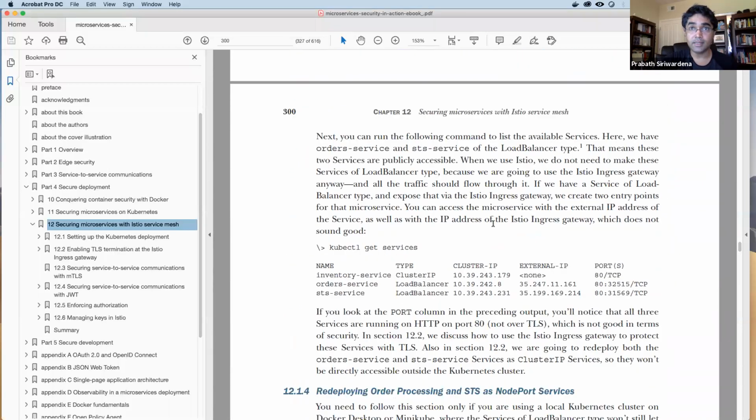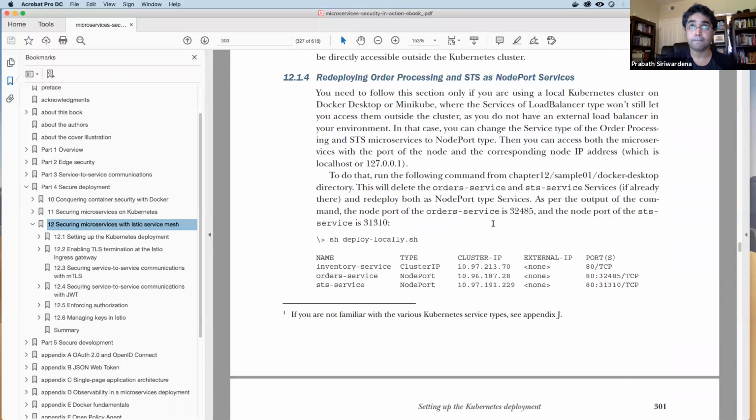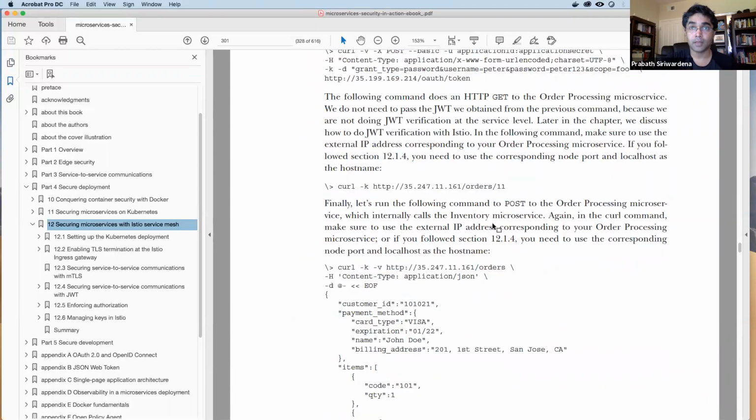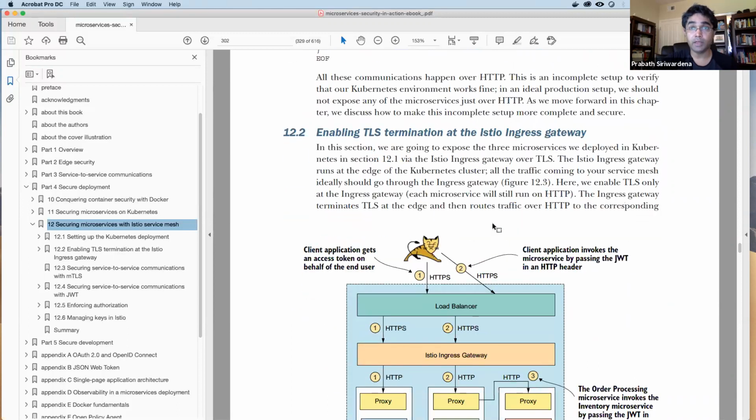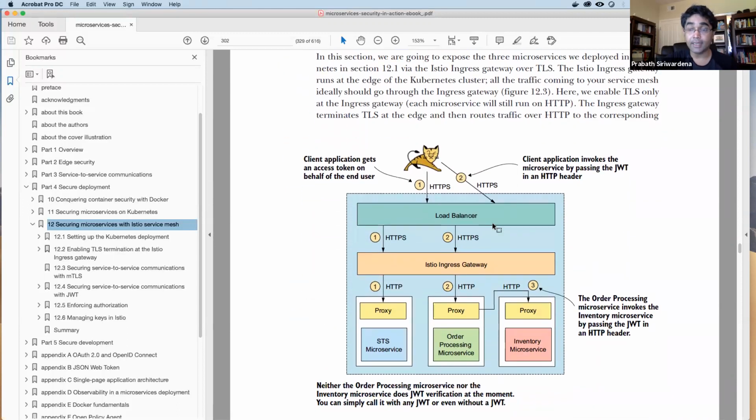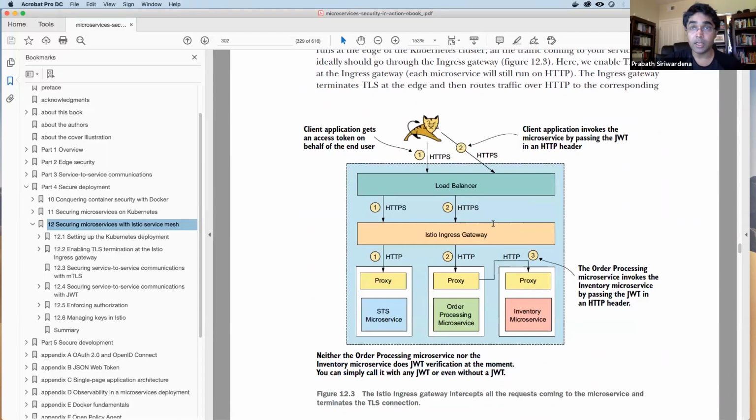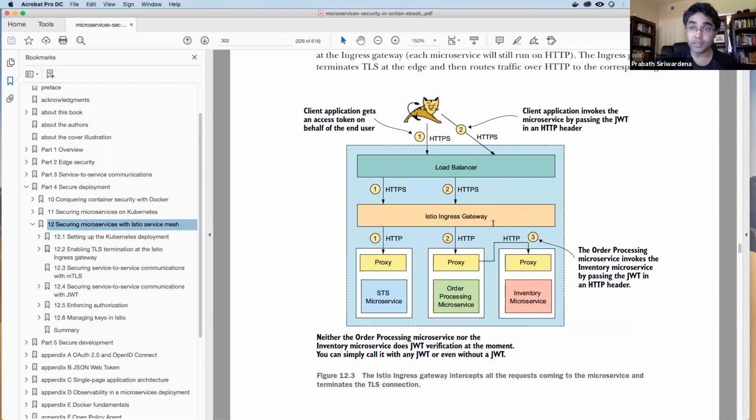Now let's see. Okay, so this we did: how to enable TLS at the Istio Ingress Gateway, right? So when you have Istio in your system, you need to make sure all the requests coming from outside the Kubernetes cluster first go through the Istio Ingress Gateway, right?